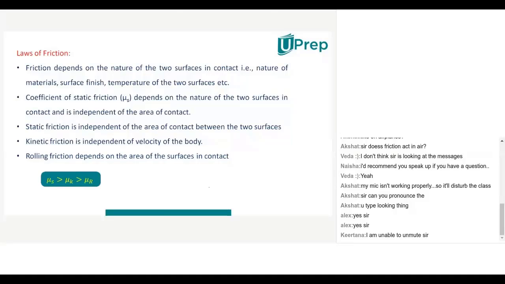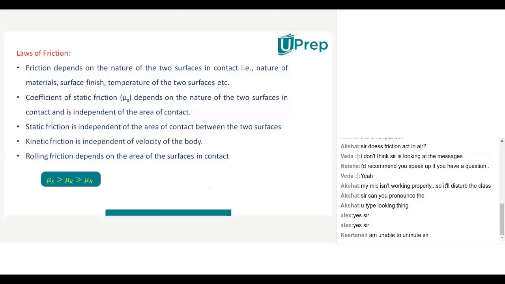Kinetic friction only will depend upon what? Area of contact. If area of contact is less in kinetic friction, then definitely that coefficient of kinetic friction also will be less. Okay. Kavya, is it clear? Whether static friction will depend upon the area of contact?